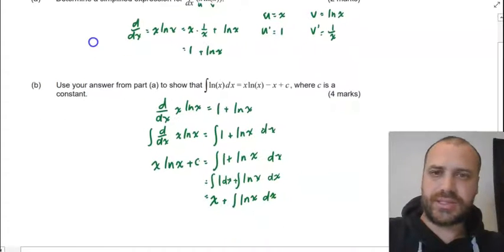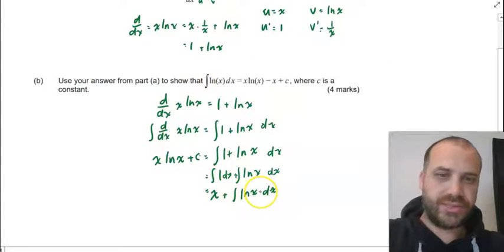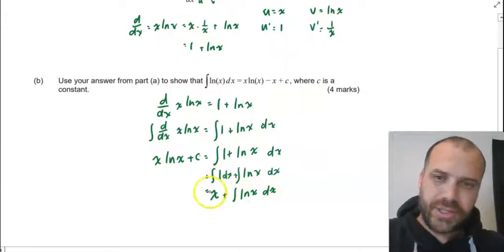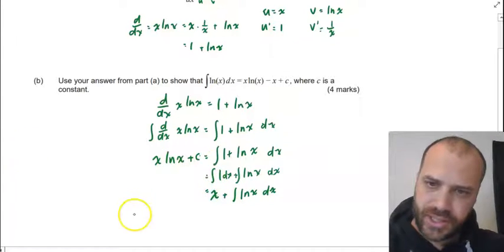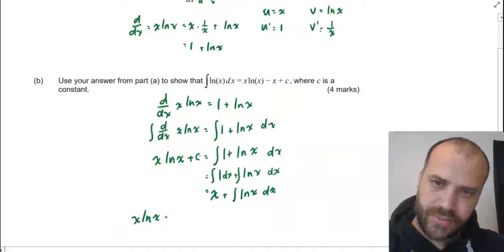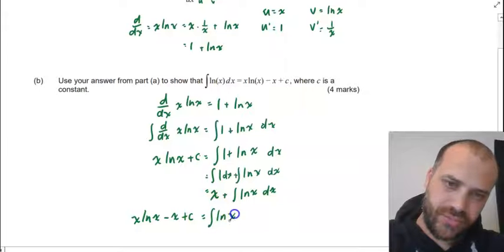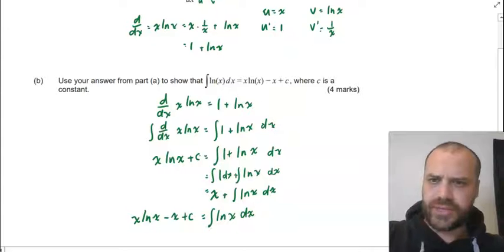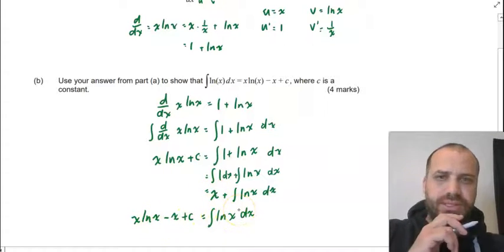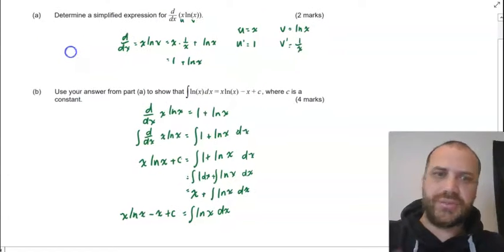Take a look back at the question. We want to know what the integral of ln x is. So we want to isolate ln x. So if I subtract x from both sides, I'm achieving that. So the left-hand side here is x ln x minus x plus c equals the integral of ln x with respect to x. Alright, let's take a look and make sure that's fine. x ln x minus x plus c equals the integral of ln x with respect to x. Done.